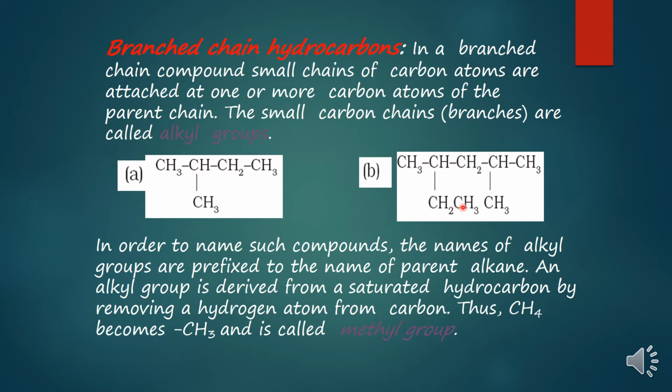In this way I would get the main chain or parent chain for this hydrocarbon, and on this carbon atom as well as on this carbon atom I would be getting the side chains.